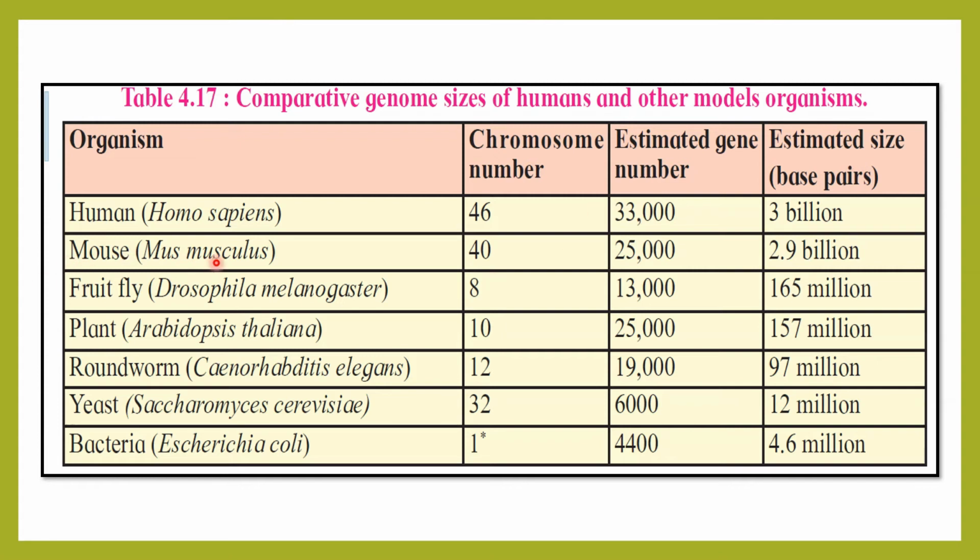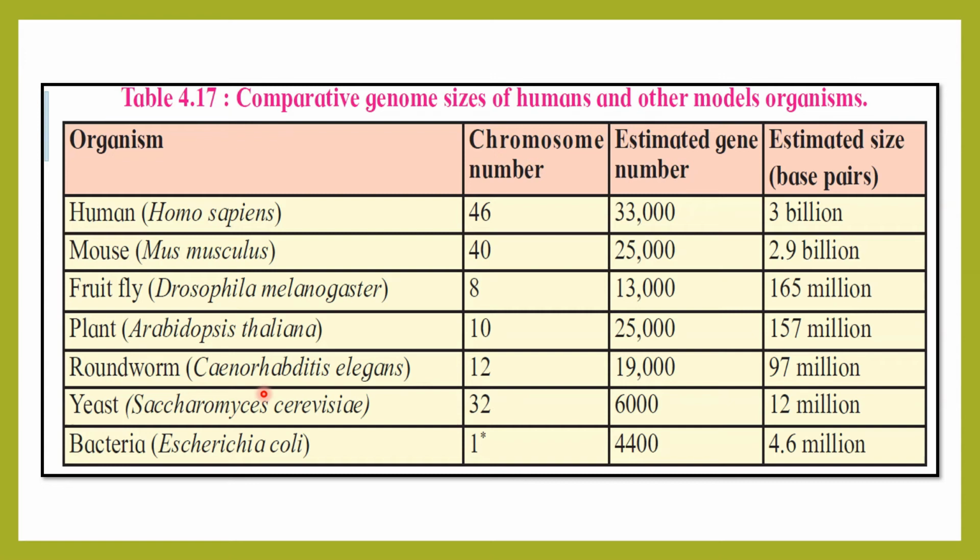Mouse, that is Mus musculus, chromosome number is 40, estimated gene number 25,000, and estimated size is 2.9 billion base pairs. Scientists have actually mapped all these organisms' genes. Fruit fly, Drosophila melanogaster, chromosome number is 8, gene number 13,000 and base pairs 165 million. There's one plant called Arabidopsis thaliana, chromosome number 10, estimated gene number 25,000 and 157 million base pairs.